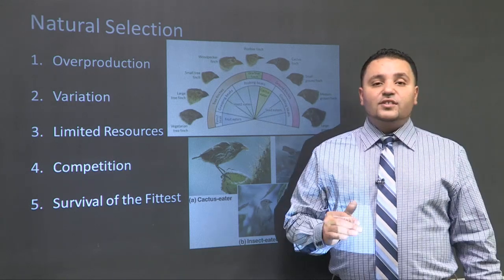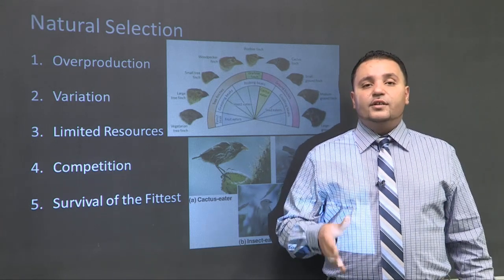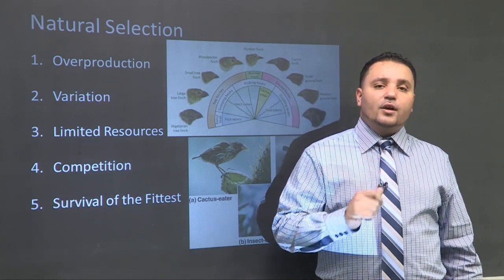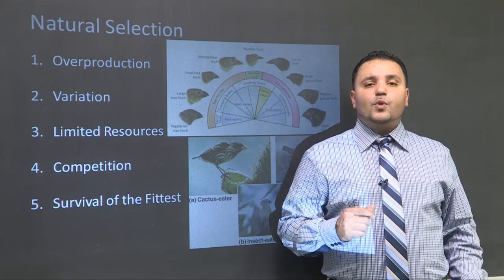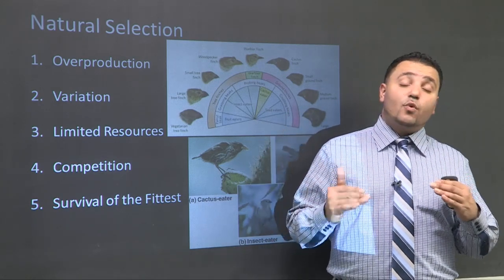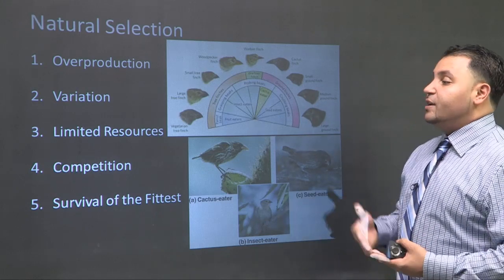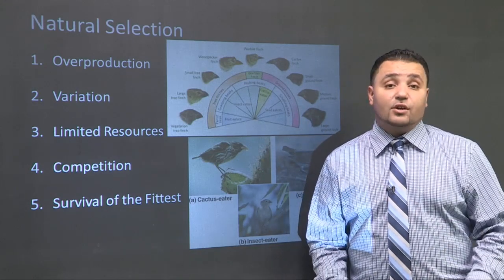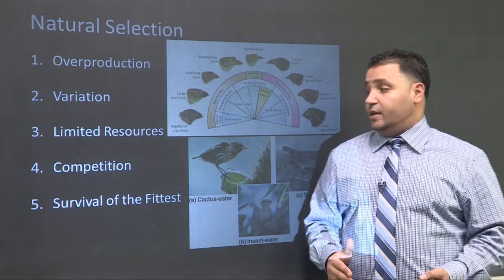Variation. Every single organism is different from the other in a sexually reproducing population. Variation is the hallmark of evolution. This is where we actually have differences amongst them, and when there's differences, one is always going to be better than the other. There's limited resources. Eventually the food is going to run out. Eventually the mates are going to run out. And so we want to keep that in mind as well.